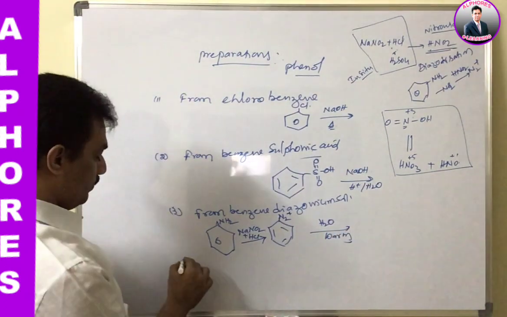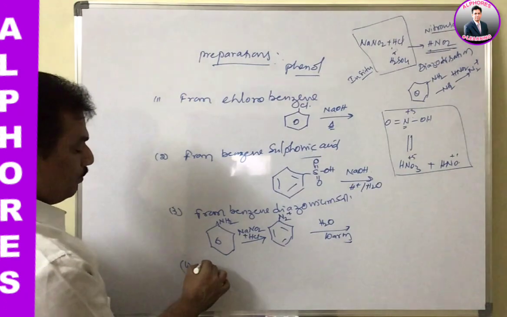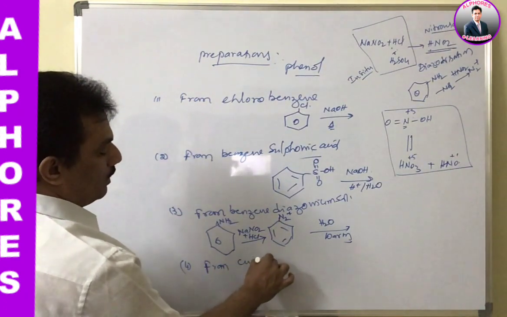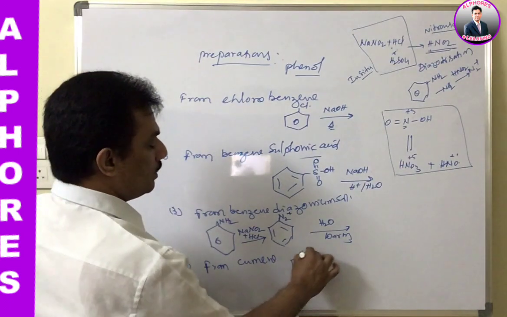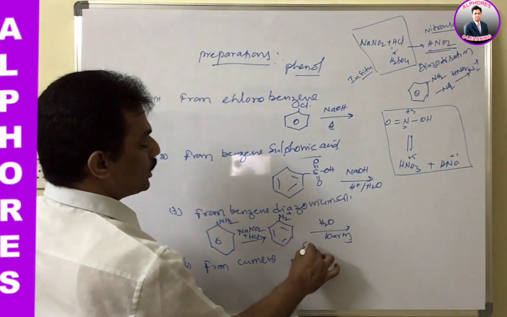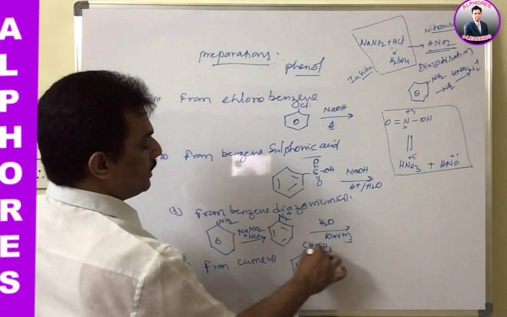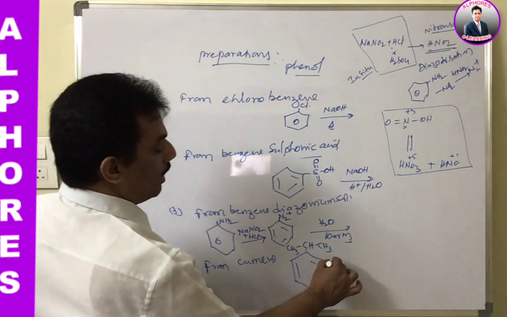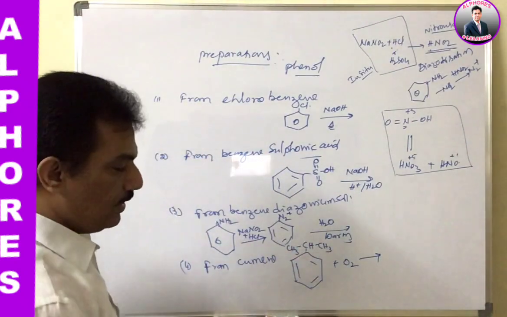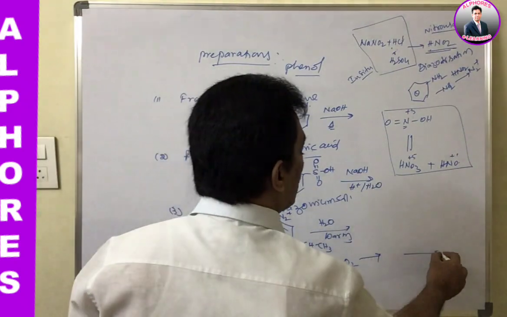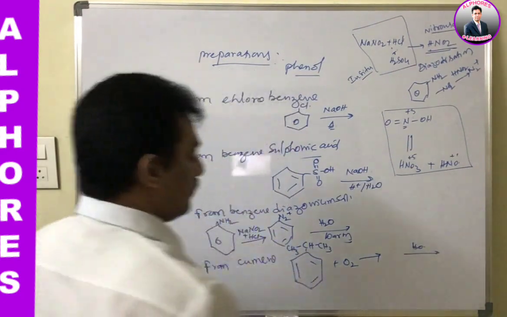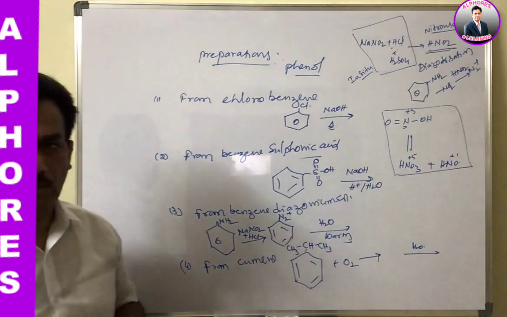And the fourth one is from cumene. Cumene is nothing but isopropyl benzene. When this cumene is treated with open air, that is oxygen, and then warmed with water, we get this phenol.